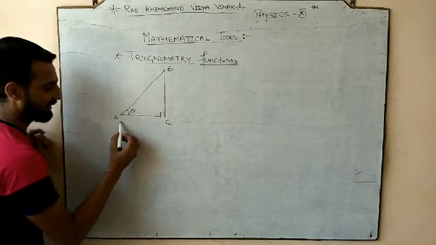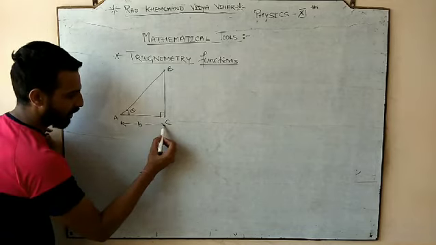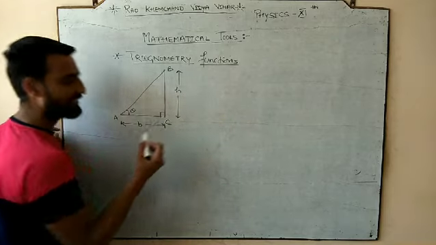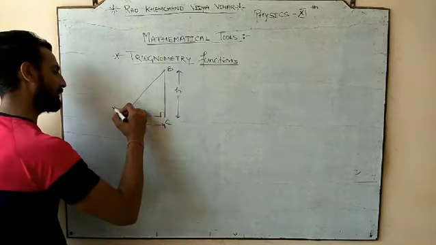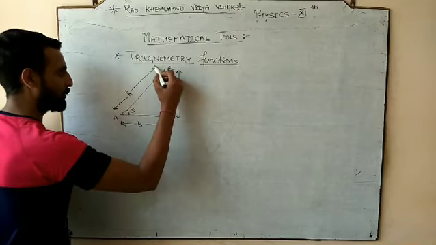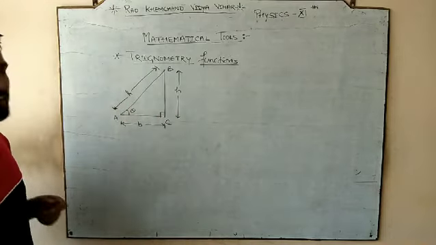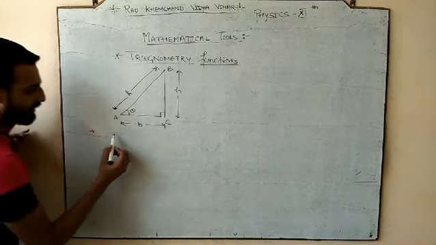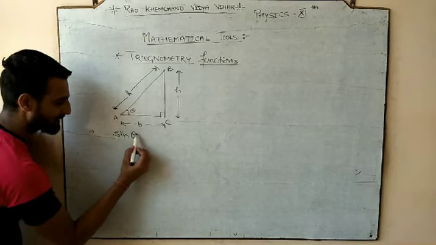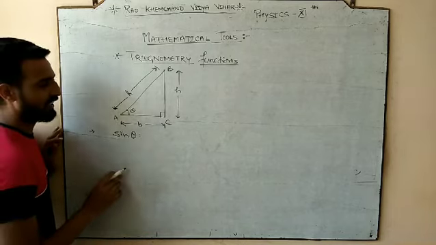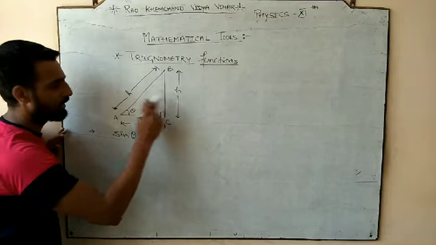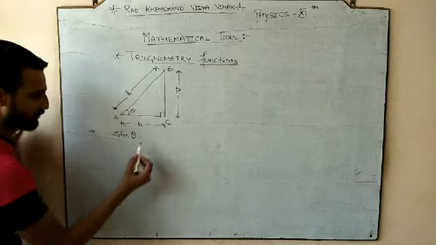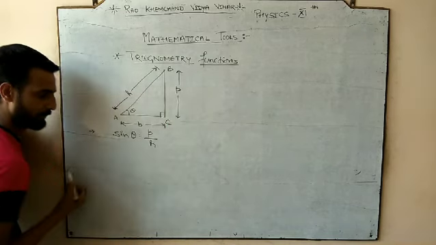If this is your theta angle, this AC will be called your base, this BC will be called your height, or you can say the altitude, and this AB will be called your hypotenuse. There are 6 trigonometry functions that we should know. Sine theta is always what? Perpendicular by hypotenuse. So let the height be the perpendicular here. So it would be P by H.